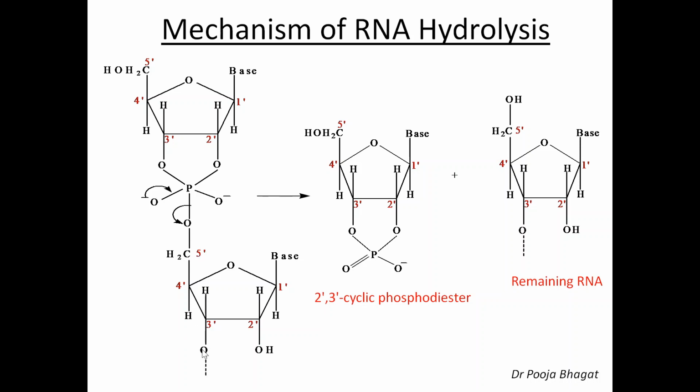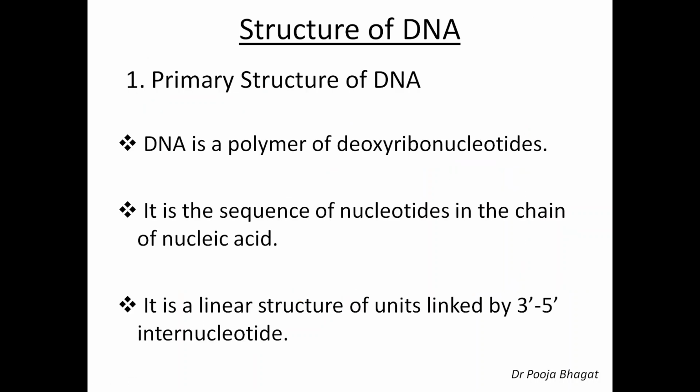At other phosphate positions also, this cyclization is possible. I have shown only one part on one phosphate group. So you get 2' 3' cyclic phosphodiester. Now, as I have shown, when you treat it further with the alkali, the cleavage can be here or here to give the mixture of 2' and 3' phosphates. So this is all about the structure of RNA, and now we will discuss structure of DNA.